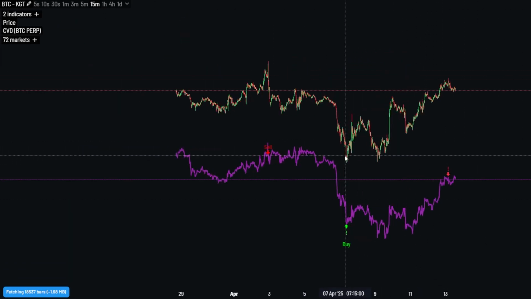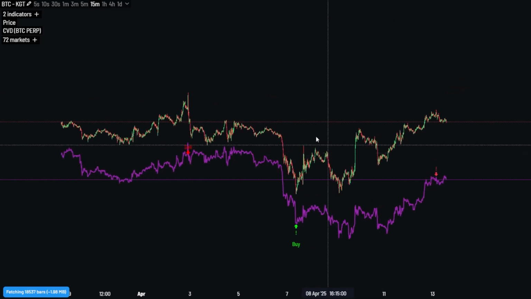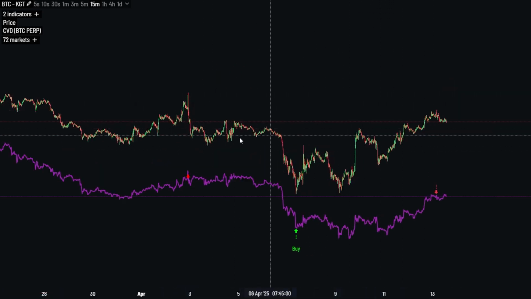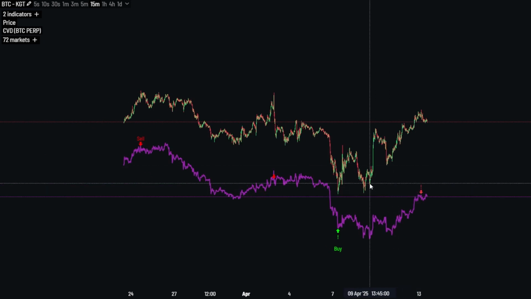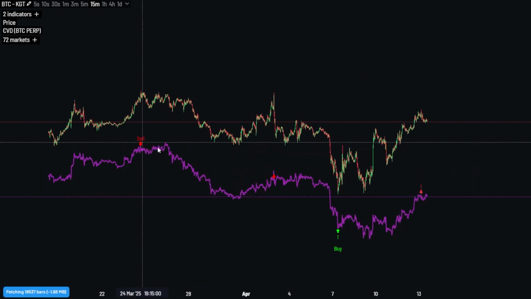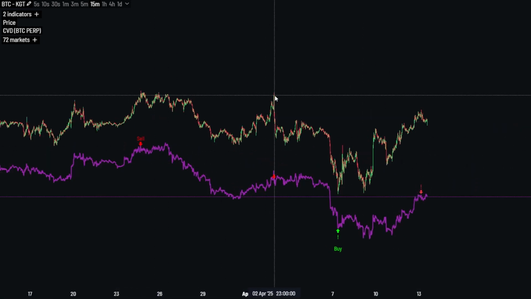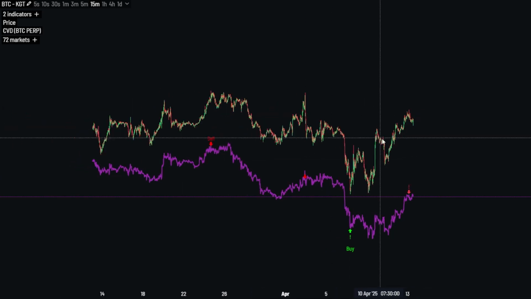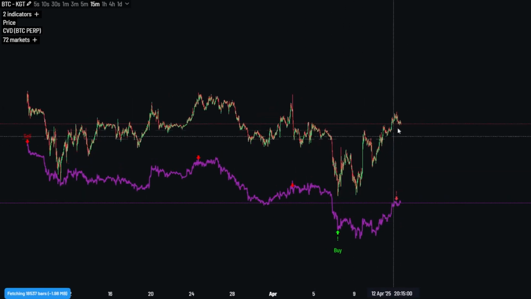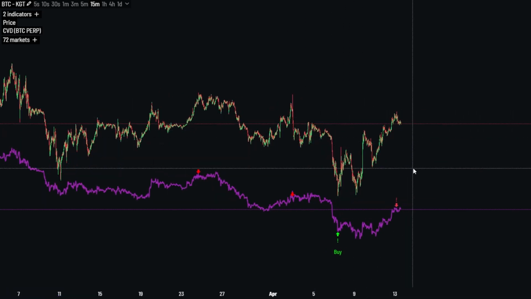If we want to take a look a little bit wider, at a bigger picture for KGT on the 15-minute chart, we can see as well that we have huge pressure here coming from the selling. So several divergences with the price action. We can see very clear high pressure. So currently we're looking for lower prices.